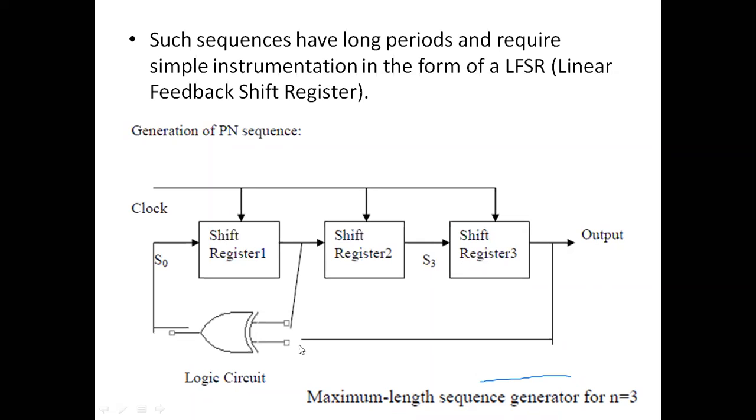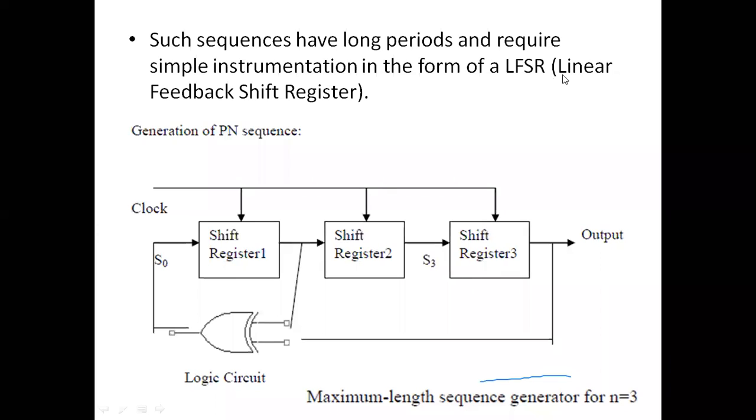There is feedback which is fed back to the input. That's how it is known as linear feedback. Why is it called linear? A shift register unit is called linear when in the feedback path you have only XOR or modulo 2 operators, that is, you do modulo 2 additions in the feedback path.